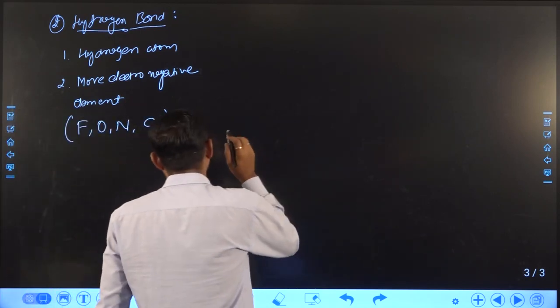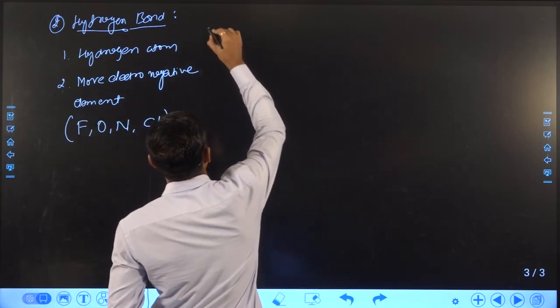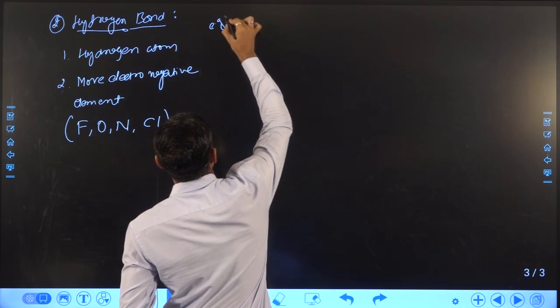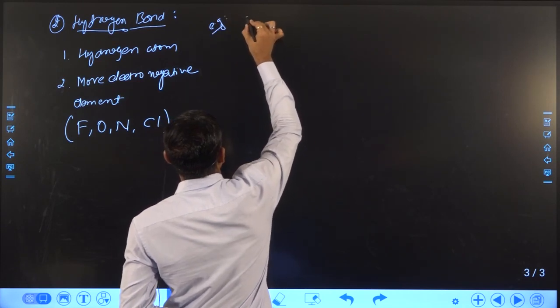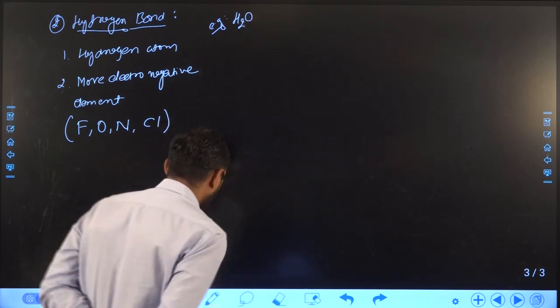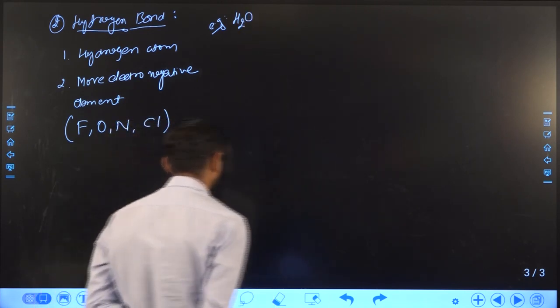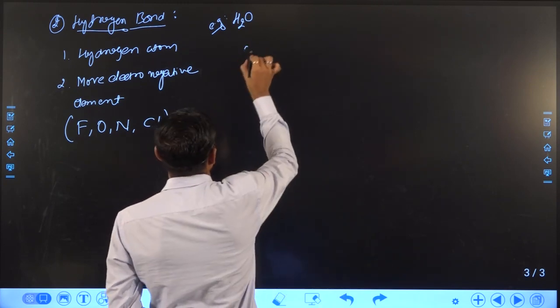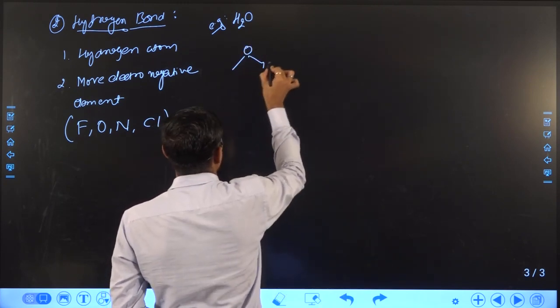Suppose we take the water molecule, H2O. In the H2O molecule, hydrogen bond is formed. Suppose we draw it like this.